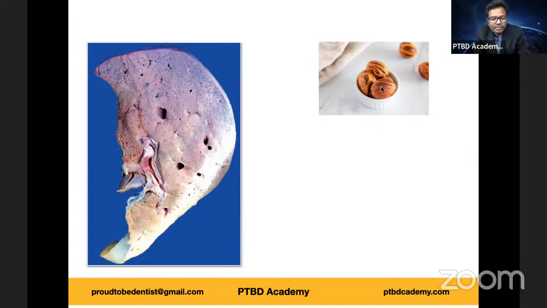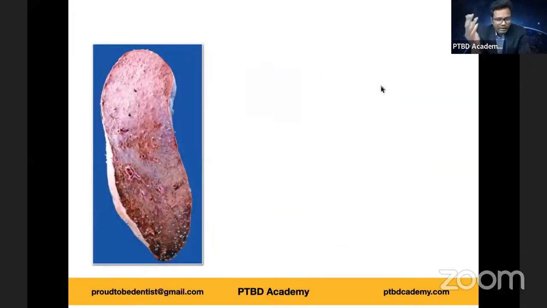So generally, gross picture in nutmeg liver, that is chronic venous congestion of liver, as you all rightly mentioned. Liver is enlarged and tender and the capsule is dense. Cut surface shows characteristic nutmeg appearance due to red and yellow mottled appearance, corresponding to the congested center of lobules and fatty peripheral zone respectively, right? So this is a case of chronic venous congestion of liver. So nutmegs, just keep that in mind. So it is linked to CVC liver.